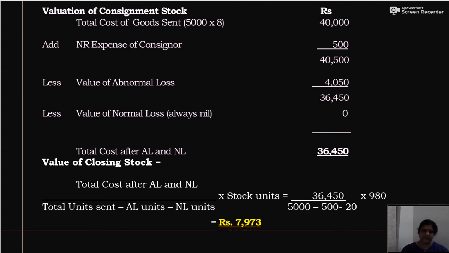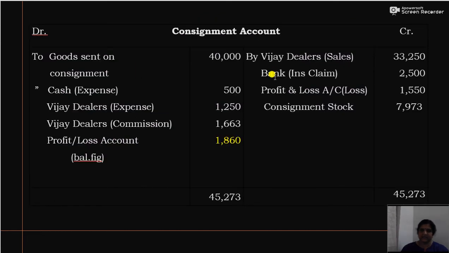and the value of closing stock is 7973. So we will write this in the consignment account. That is bank insurance claim 2500, profit and loss account, that is loss 1550. So total will be 4050. Or either you can write these values in the inner column and write the total in the outer column, that is 2500 plus 1550, 4050. Then consignment stock, that is 7973. So total will be 45,273. And the profit on consignment will be 1860. So this is the consignment account in the books of Oswald Mills.